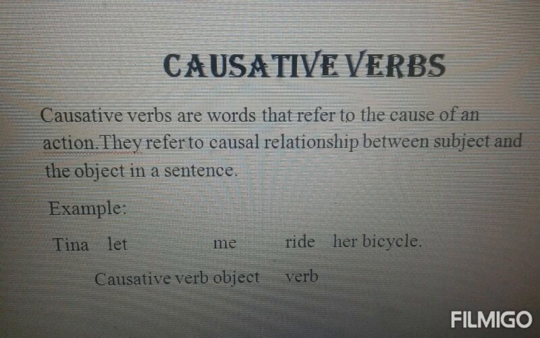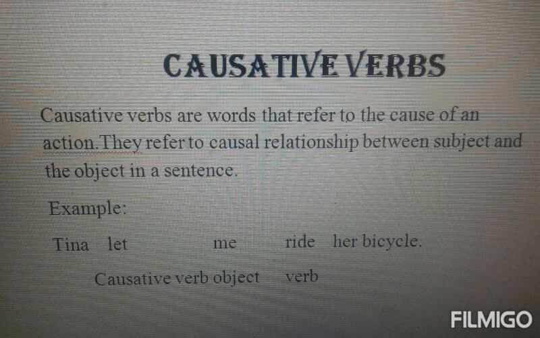Then we are coming to causative verbs. What are causative verbs? Causative verbs are the words that refer to the cause of an action. In short, they refer to the causal relationship between the subject and object in a sentence. For example, in the sentence Tina let me ride her bicycle, Tina is the subject, let is the causative verb, me is an object, ride is the verb.